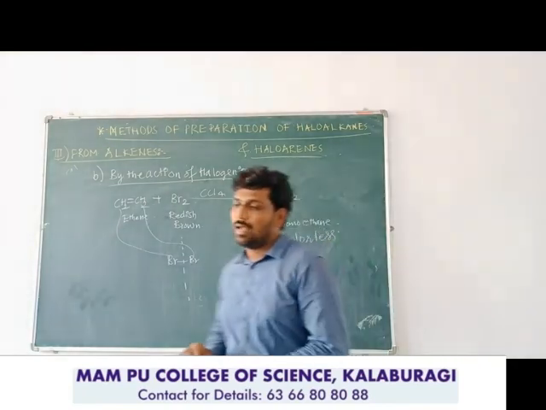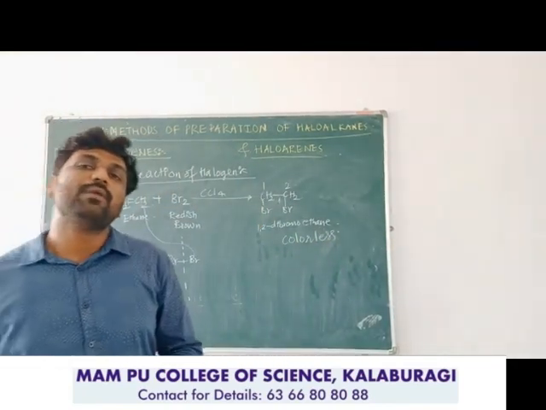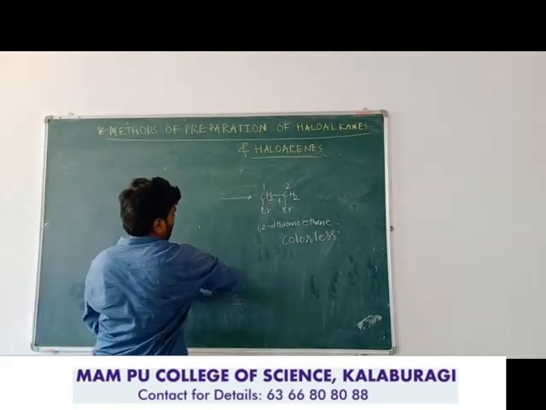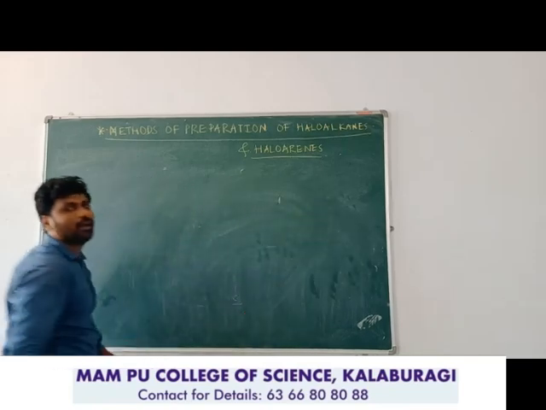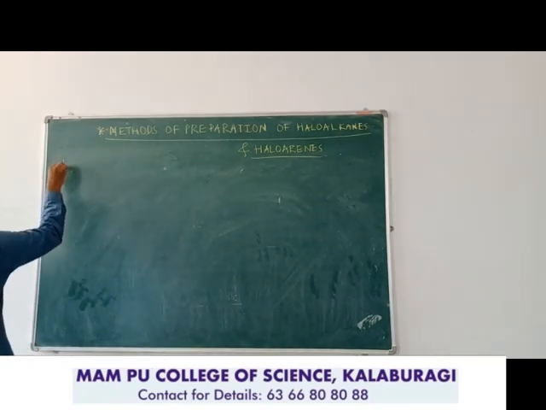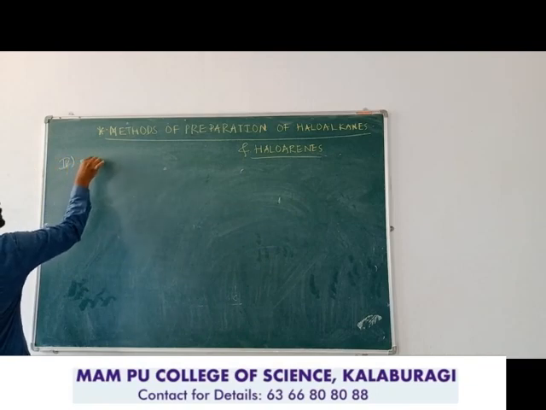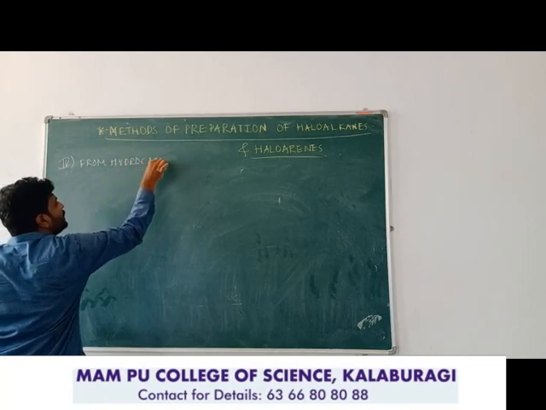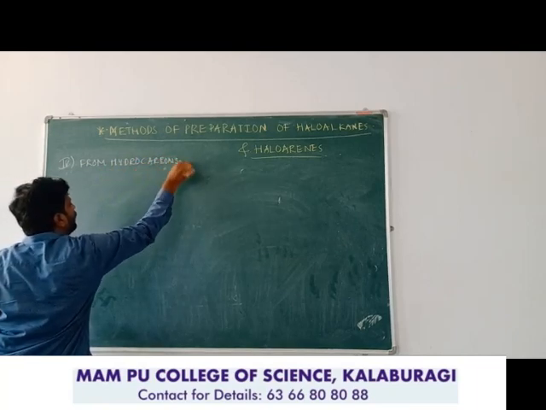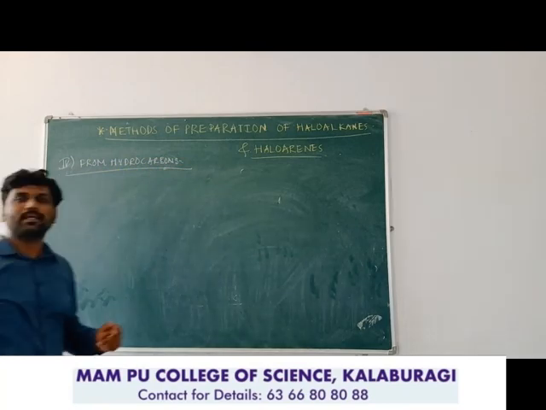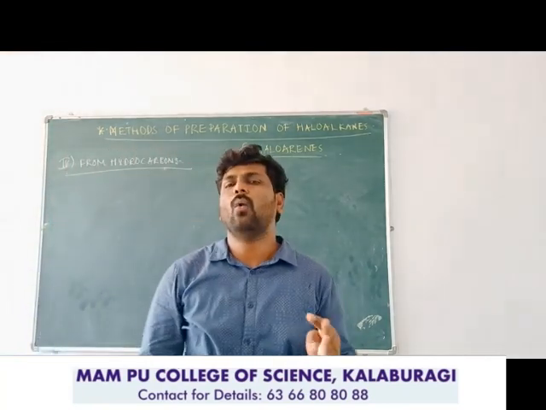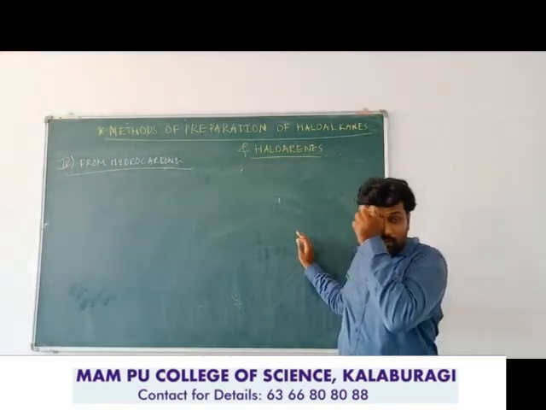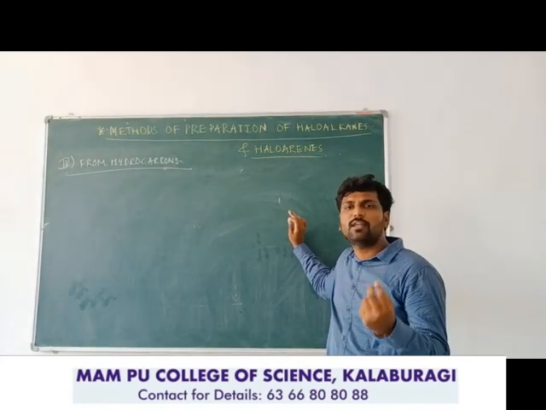Okay, so the last method, the fourth method, is preparation of haloalkane from hydrocarbon. This is the least preferred method for the industrial manufacture of haloalkanes. Why is it known as the least preferred method? Because the yield we get from this method is very low.